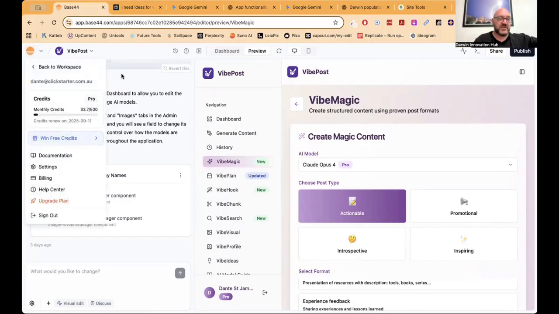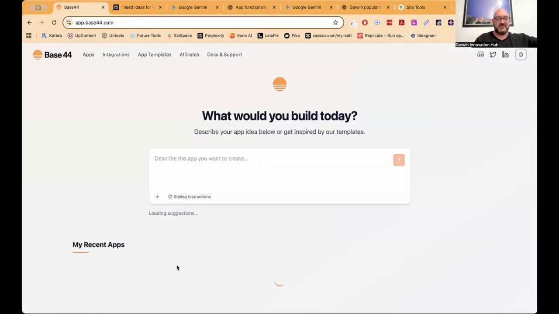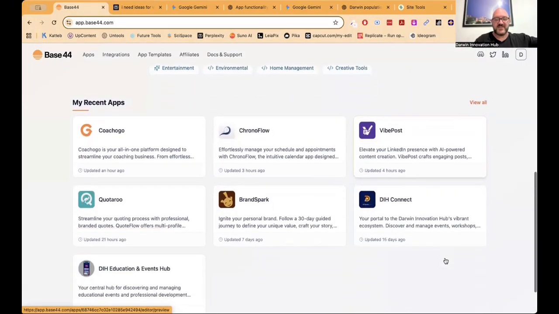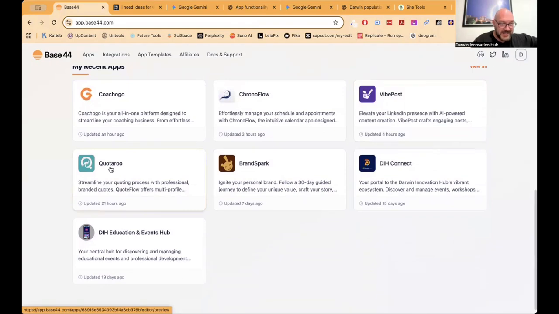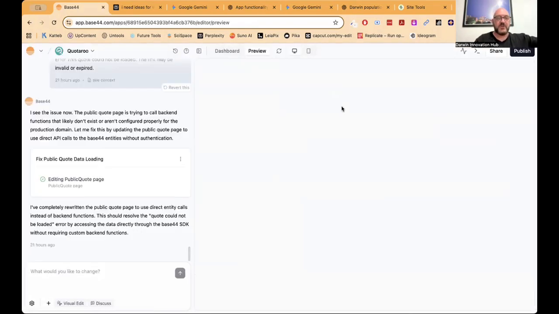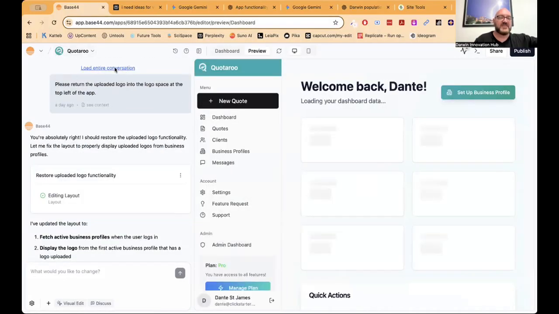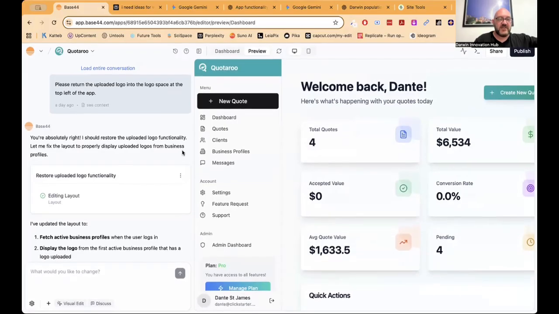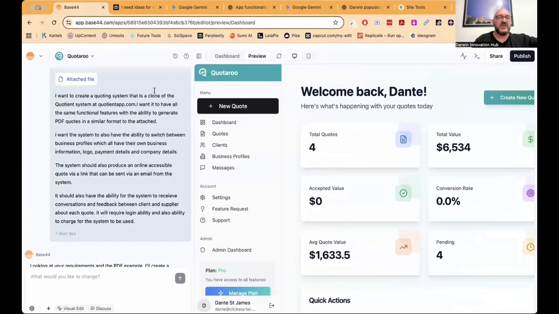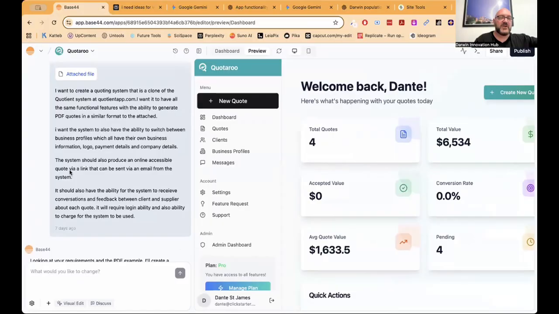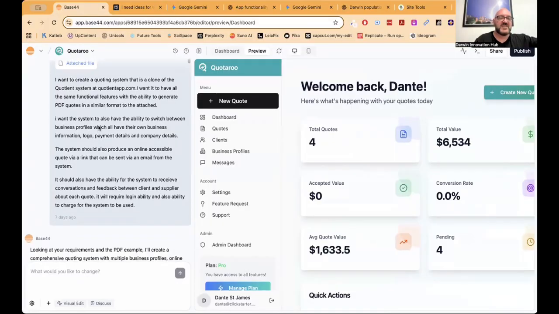Another one I'll quickly show you is one I actually released this morning. I'm pretty proud of this one because I think it's possibly the most useful one I've done so far, which is a quoting app. So we're going to Quotaroo that I built in here. And I can go back through every single conversation I had about this, right up to the very first thing I said to it of what I wanted, which was I want to create a quoting system as a clone of the Quotient system at Quotient app.